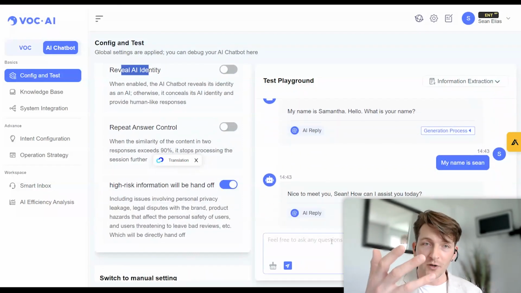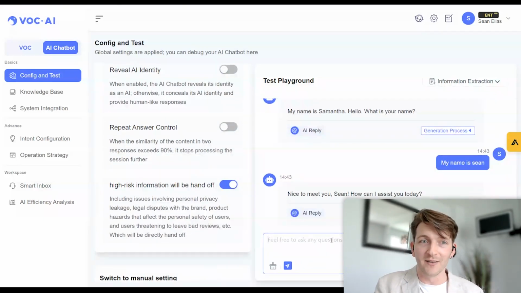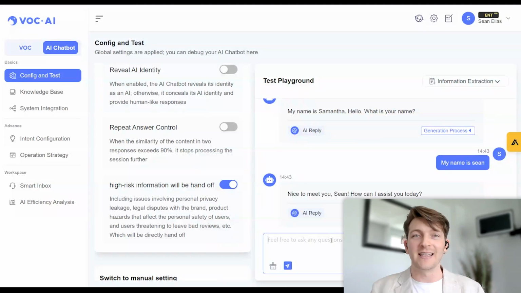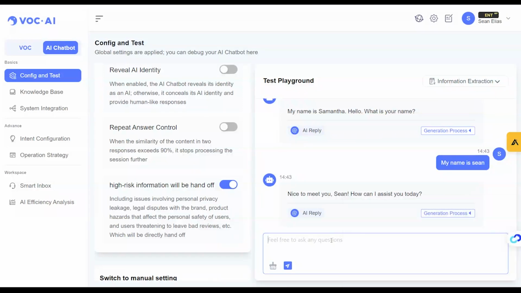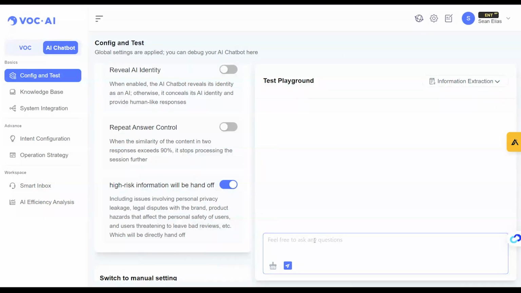Well, I've already uploaded it right before this meeting, the website of OrangeClick. So let's go ahead and see how good it is just based on the knowledge that it found from OrangeClick's website. So let's go ahead and ask it a question based on OrangeClick's website, something that we might find on there, and say, can you point me in the direction of some demo Monday videos on listing optimization?